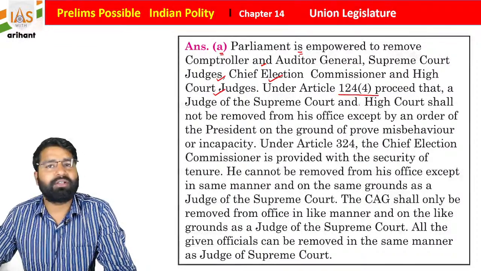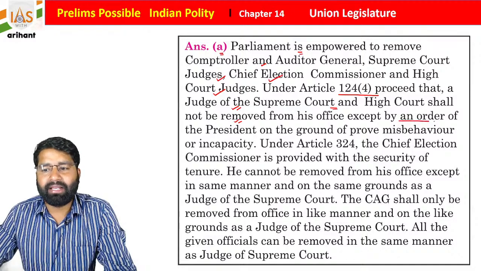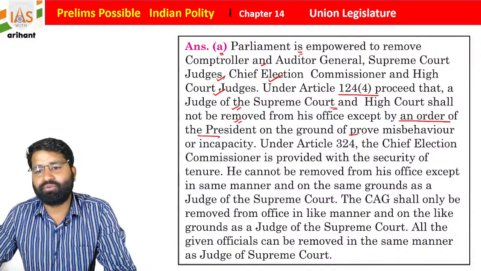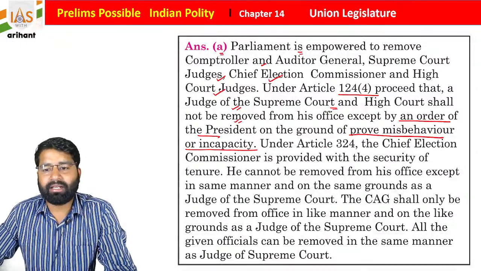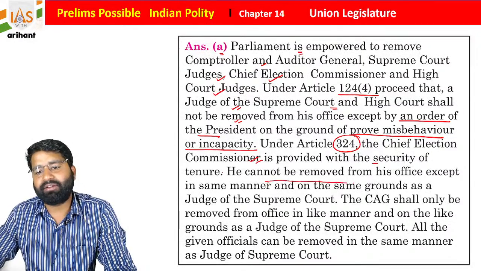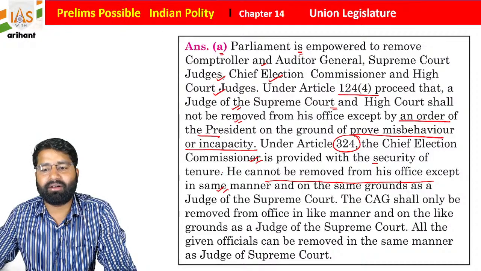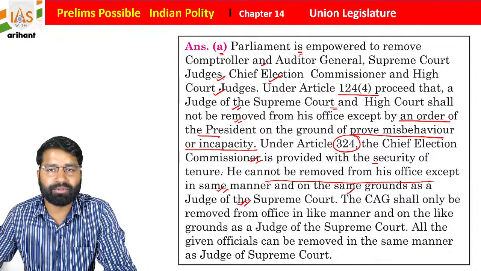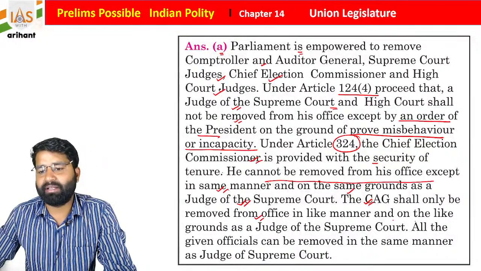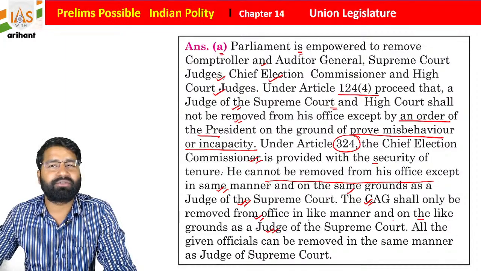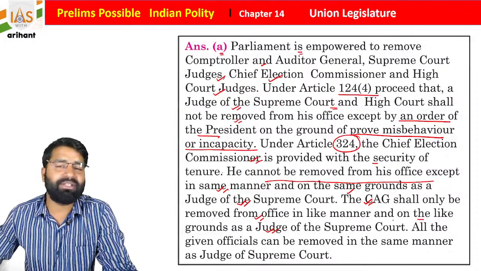Article 124 Clause 4 basically provides that a judge of the Supreme Court and High Court shall not be removed from his office except by an order of the President on the ground of proved misbehavior and incapacity. Under Article 324, the Chief Election Commissioner is provided with security of tenure. He cannot be removed from his office except in the same manner and on the same grounds as a judge of the Supreme Court. The same procedure will be followed. The CAG shall only be removed from office in like manner and on like grounds as a judge of the Supreme Court. So they all will be removed in the same manner.